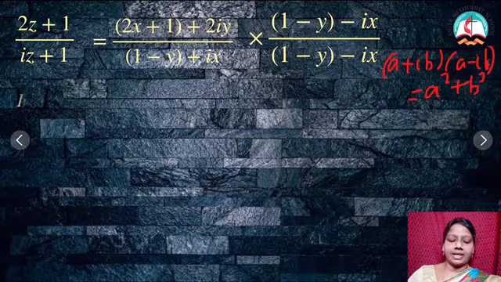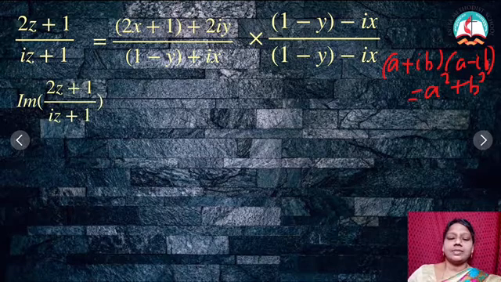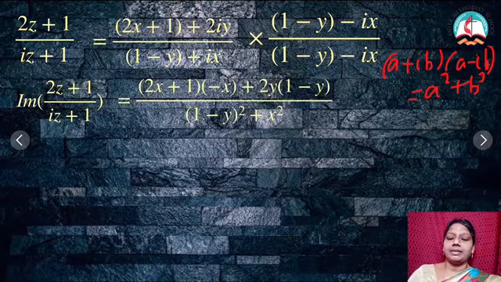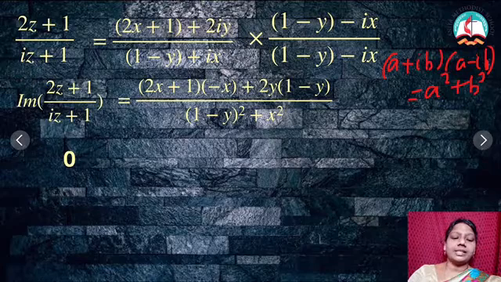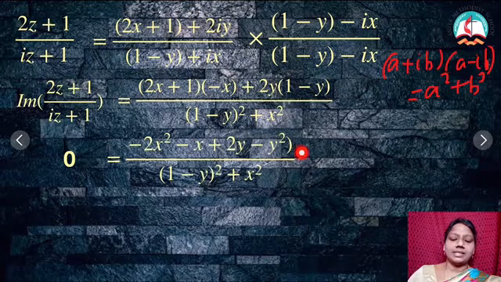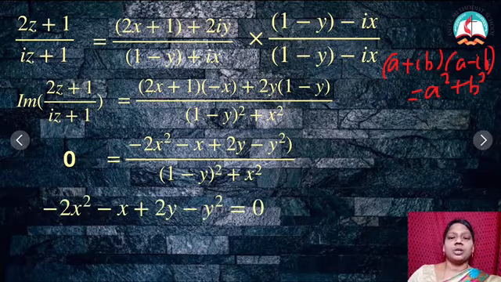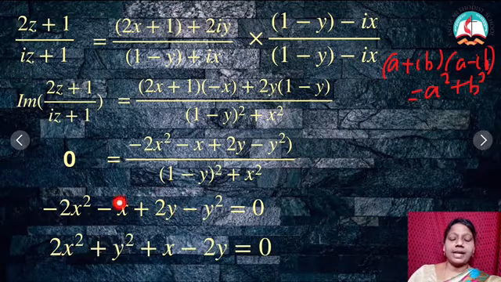So, we can take the value as the imaginary part of this. Therefore, I just multiply only that. Then here (1 minus y) square plus x square. Okay. So, now I am multiplying this. Therefore, here it is given that the imaginary part of this is equal to 0. So, if I multiply, I will get the answer like this. I can take this one to the other side, that becomes 0. Therefore, I will get only this part equal to 0. Since this part is equal to 0, I can take these negatives off. Therefore, it becomes 2 times (x square plus y square) plus x minus 2y, which is equal to 0.